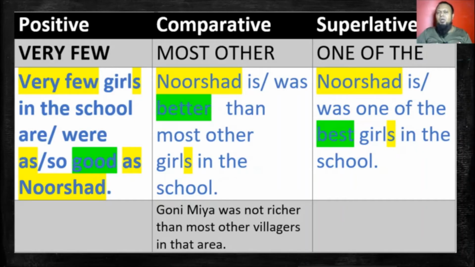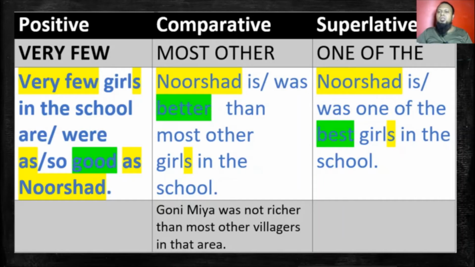So if I want to transform it to the comparative degree, now it's the very few rule. So we put the subject Nushat first. The subject can be anyone, anything. Nushat, according to the tense, we will put is or was. Nushat is, was better. Better is the comparative form of good,